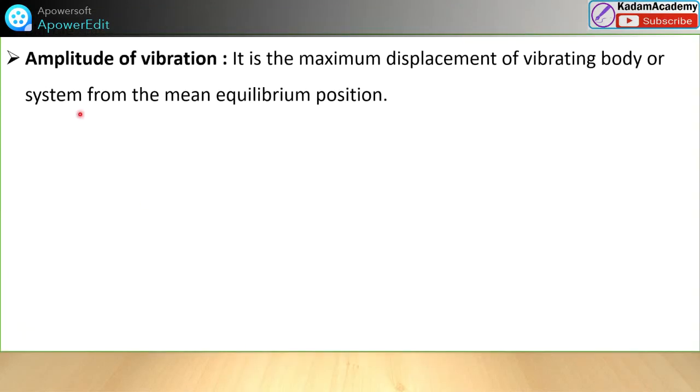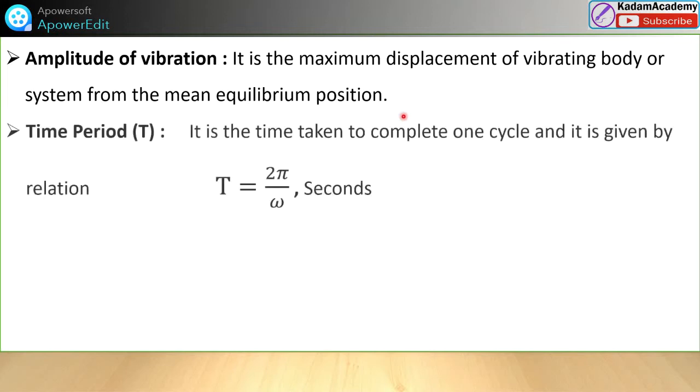Okay, the next is the amplitude. Already we have studied that it is the maximum displacement of a vibrating body or system from the mean equilibrium position. Already in the graph we have studied it. And time period is what? It is the time taken to complete one cycle, represented by capital T, which is equal to 2 pi by omega. Omega is the angular velocity. The unit for time is the second.